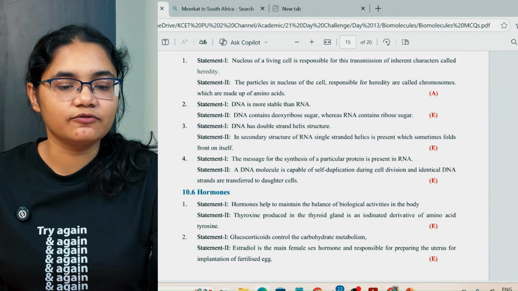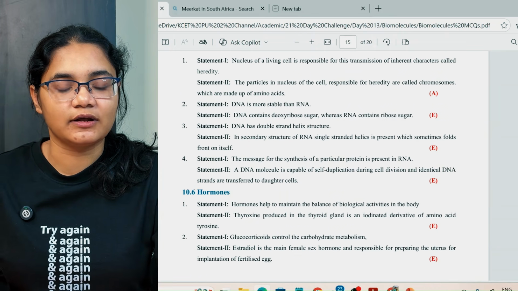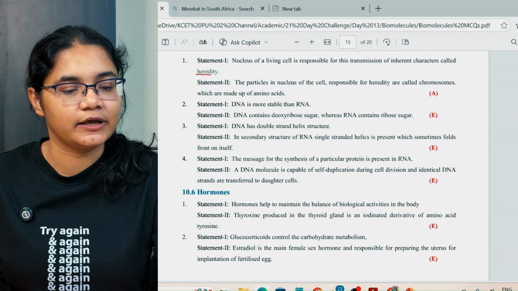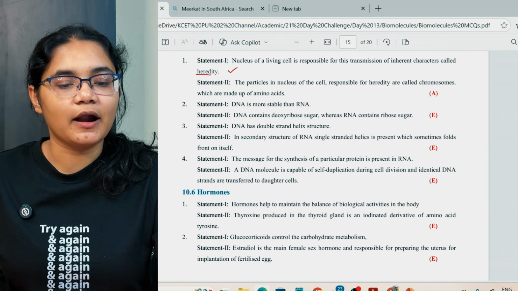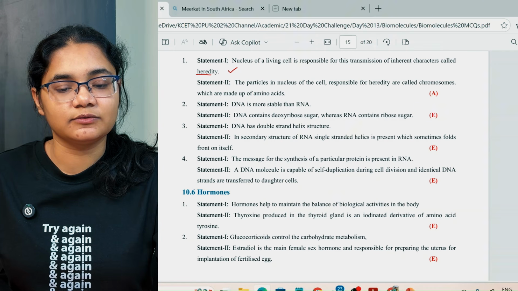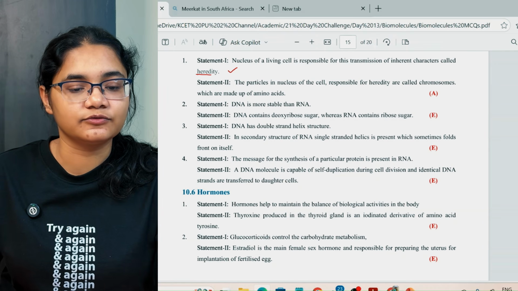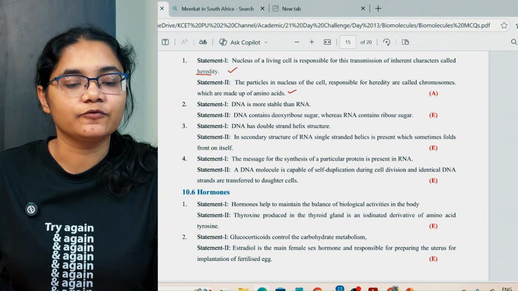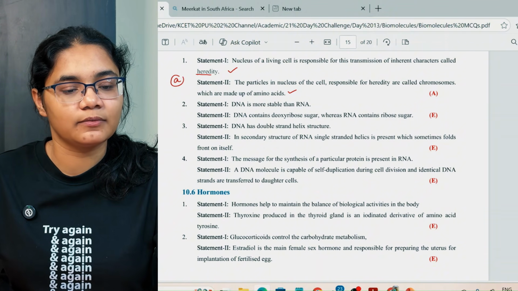Next, the nucleus of a living cell is responsible for the transmission of inherent characters called heredity. This is a correct statement. The particles in the nucleus of the cell responsible for heredity are called chromosomes, which are made up of amino acids. So this is also a correct statement. So option number A here.